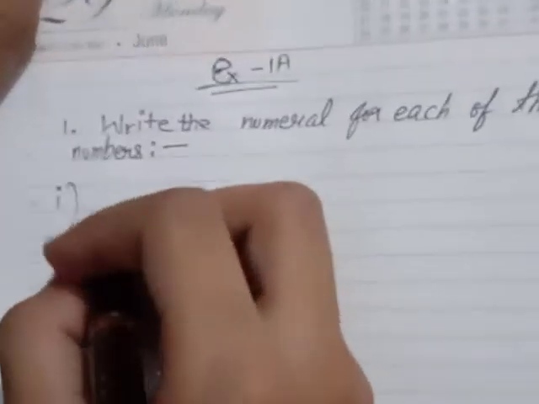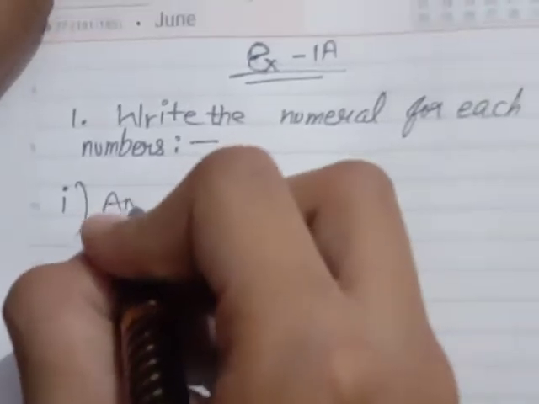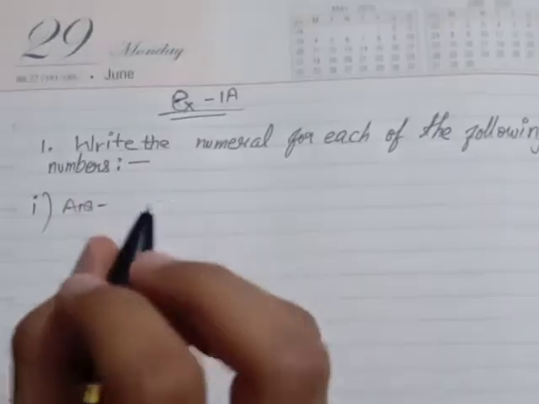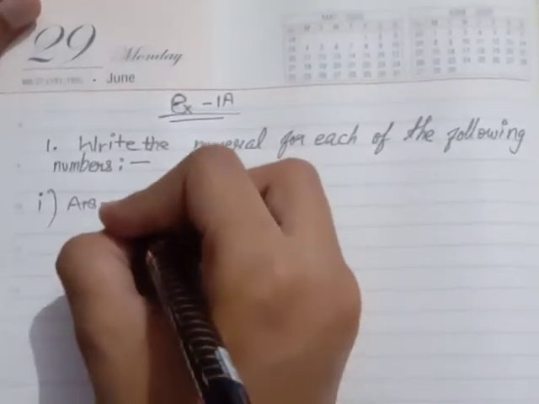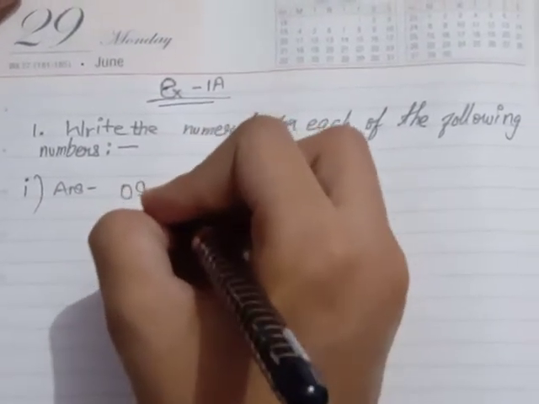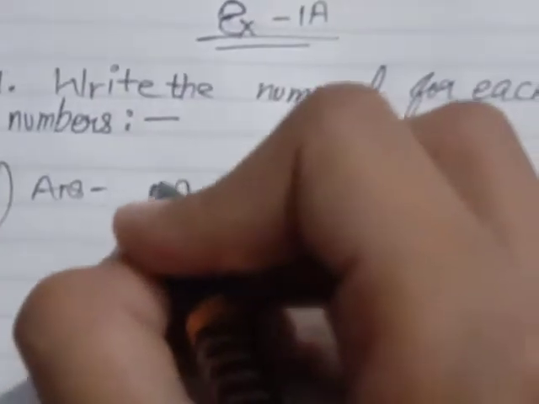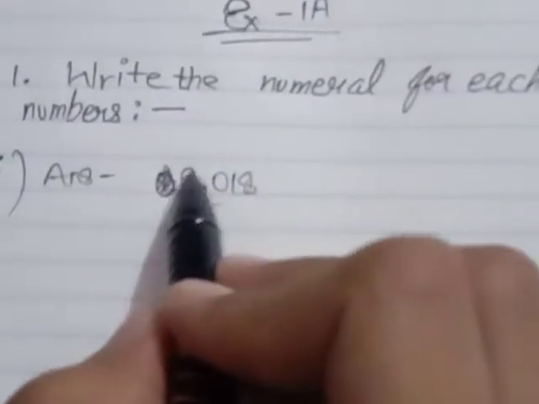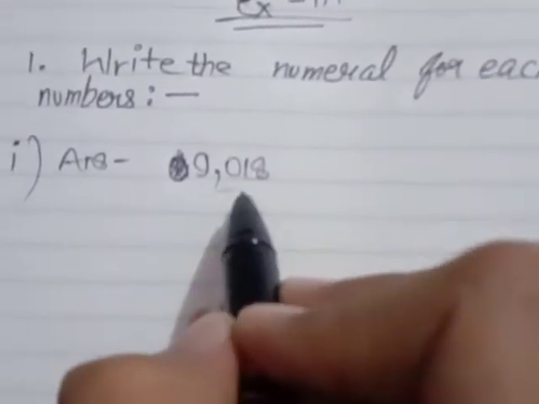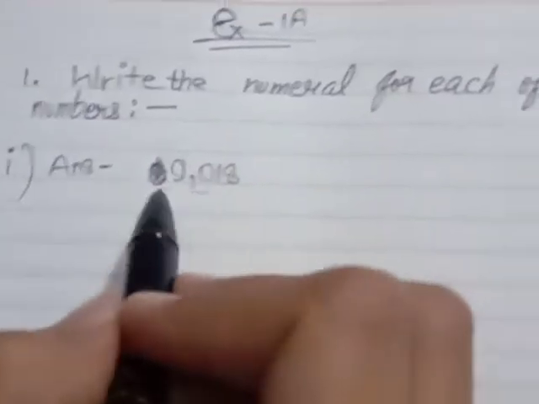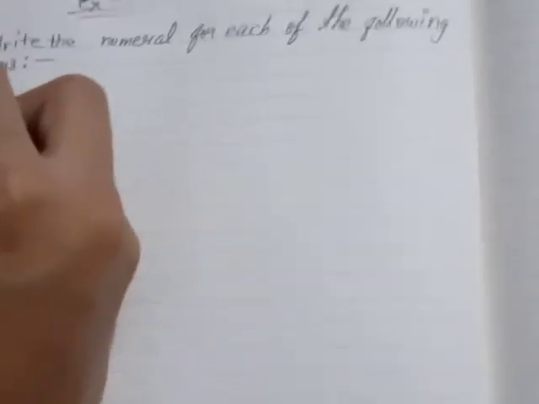So question number 1 is 9018. I'm not going to write the questions, I'm going to write the answers. We don't have to write in words, we have to write in numerals. So 9018: you can just write 0, 9, comma and 018. So this will be in 2 periods, and I'm just going to cut the 0 because we don't need it. 9, comma 018. So this will be the answer. Now let's come to the second answer.